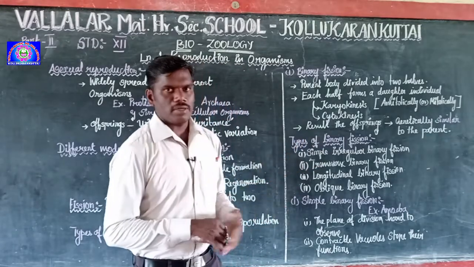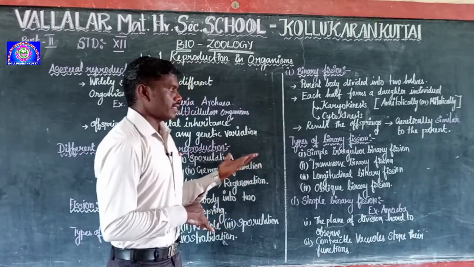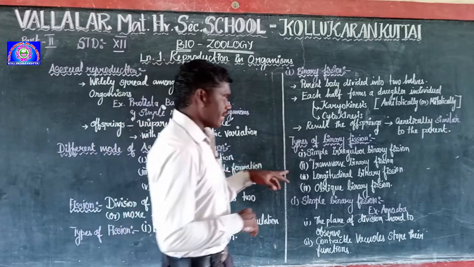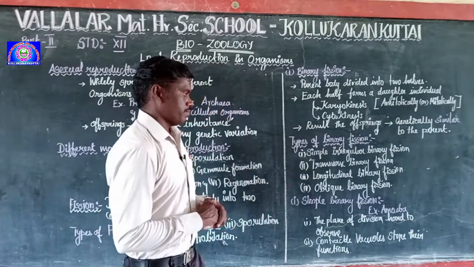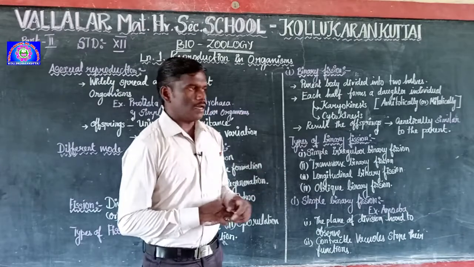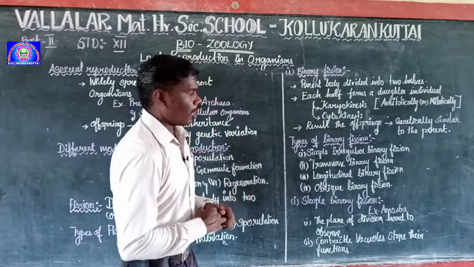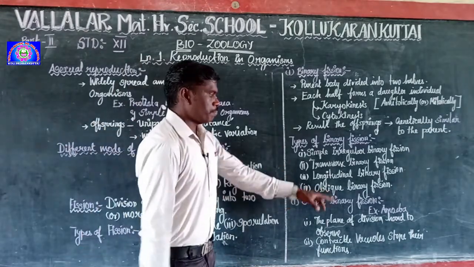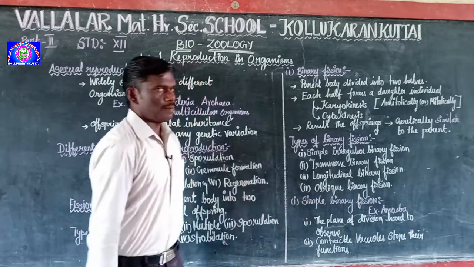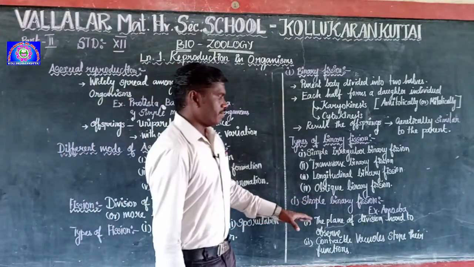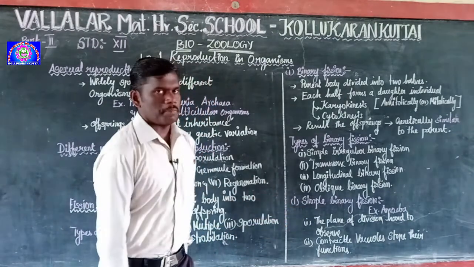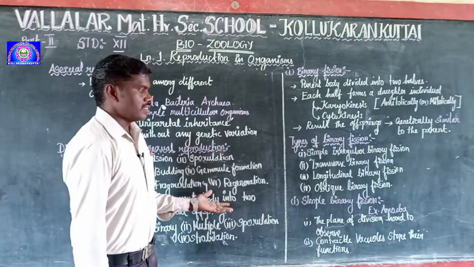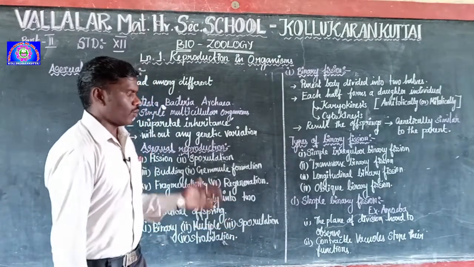Example, amoeba. Amoeba has an irregular body shape, that's why the plan of division is irregular. Second is transverse binary fission. Third is longitudinal binary fission, and the fourth is oblique binary fission. In these categories, the first is simple binary fission, for example amoeba. The plan of division is hard to observe in amoeba because it has an irregular body, so the plan is very hard to observe.